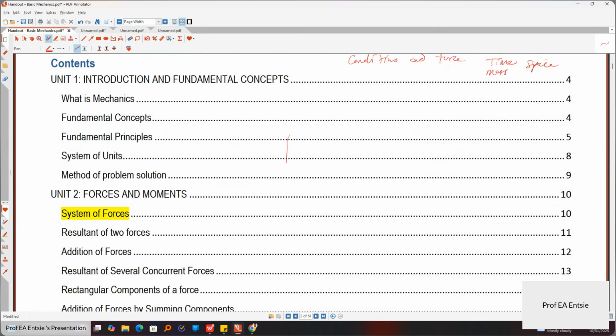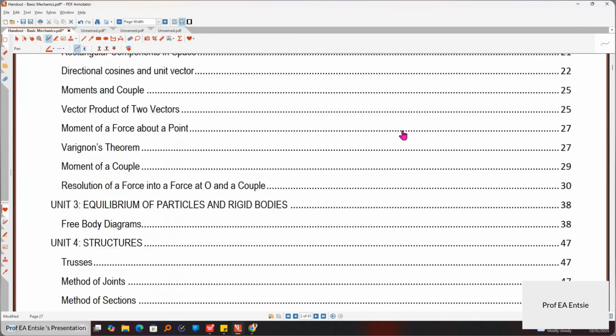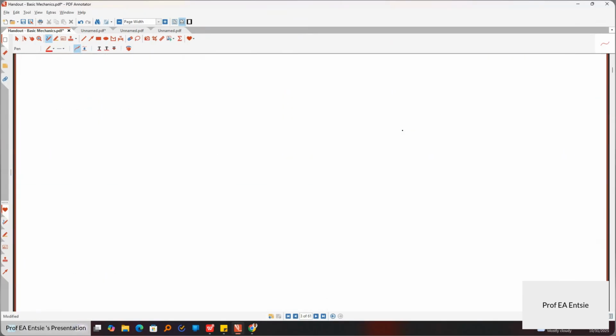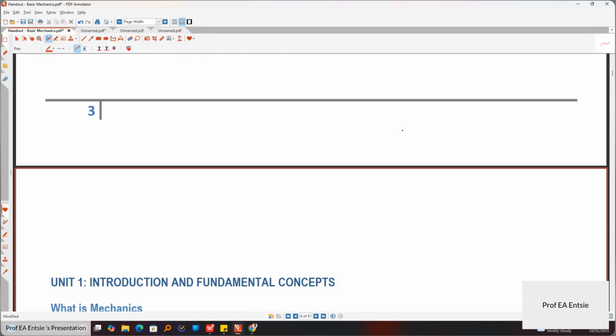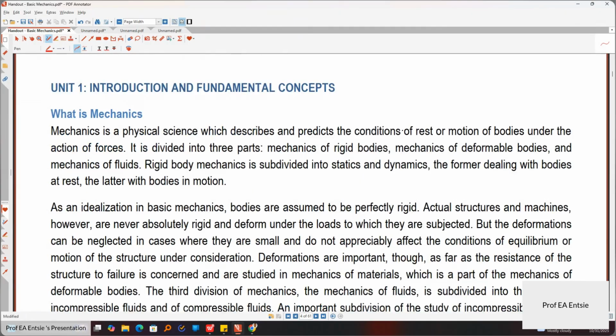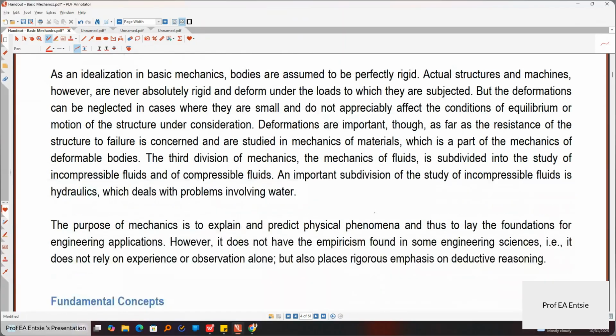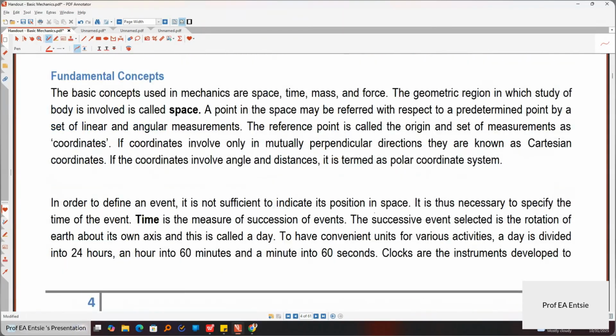All these are in the material that I'm using, so I can quickly go through. These are the basic concepts: space, time, mass, and force. You cannot leave force out when you talk about mechanics.